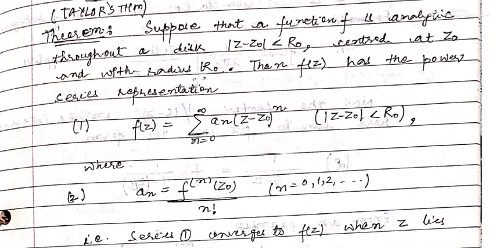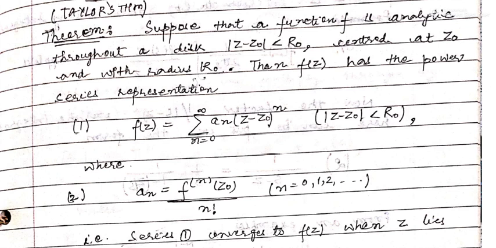We have chosen all the z such that |z - z0| < R0. That means this series representation is valid for all z which lie in the disk |z - z0| < R0.